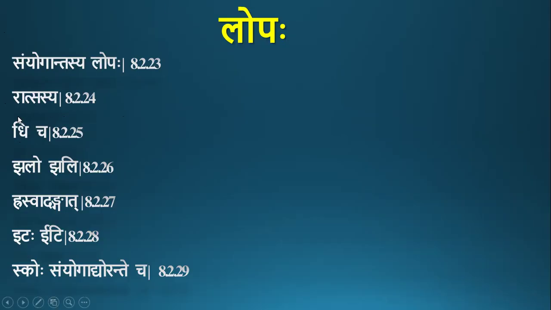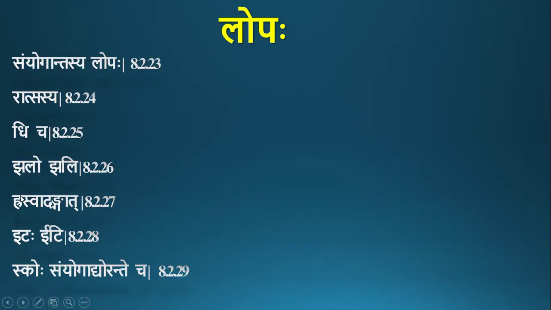Dhicha. By this, there will be deletion of sakara before a dakaradi pratyaya. Sasya comes as anuvritti to this sutra and lopa comes as anuvritti from sanyogantasya lopaha. Jhalojali, again this sasya comes as anuvritti in all these: dhicha, jhalojali, rasvadangat, ita iti.